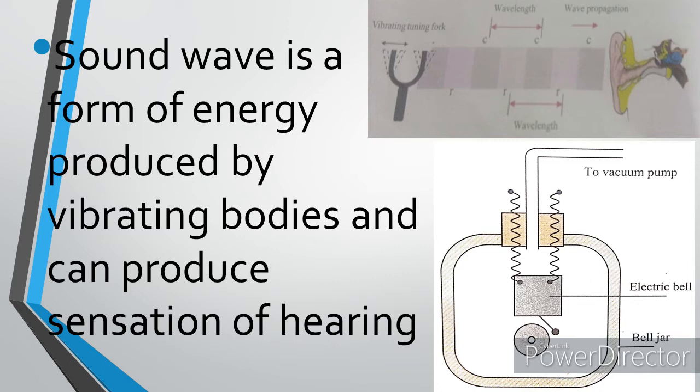To achieve that, I'd need a bell jar, an electric bell, and a vacuum pump, amongst many others, as you can see from the drawing there. So what is the method? The apparatus is set up as you are seeing it in the drawing. When the bell is switched on and there is air in the jar, the bell is heard ringing. But as the air is pumped away using the vacuum pump, the sound gradually dies away, but you will see the clapper of the bell is still striking the gong.